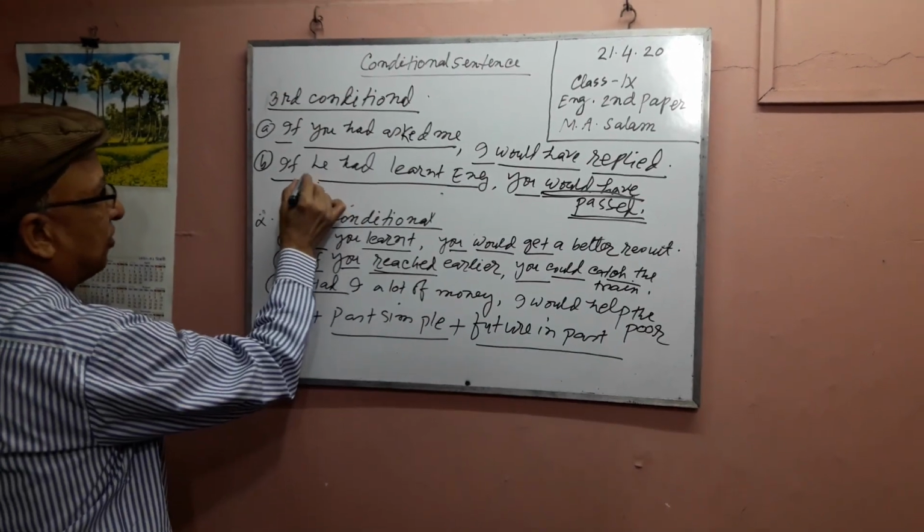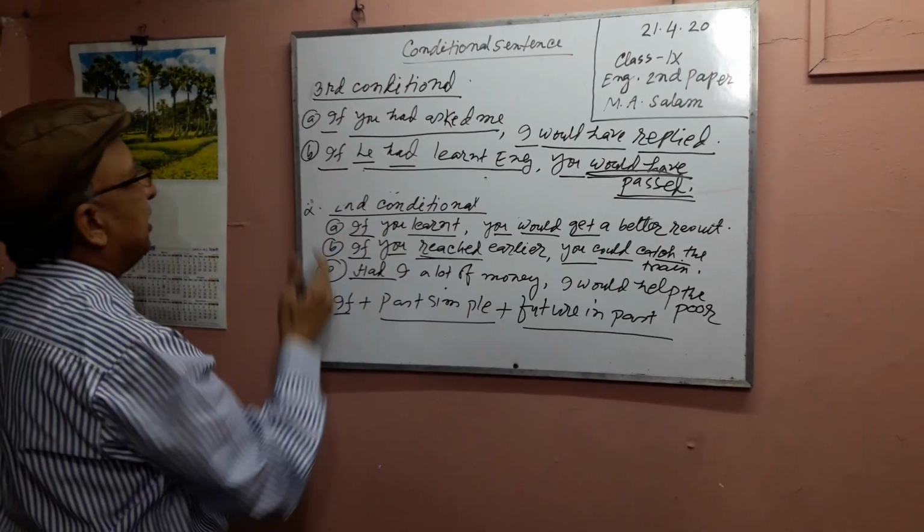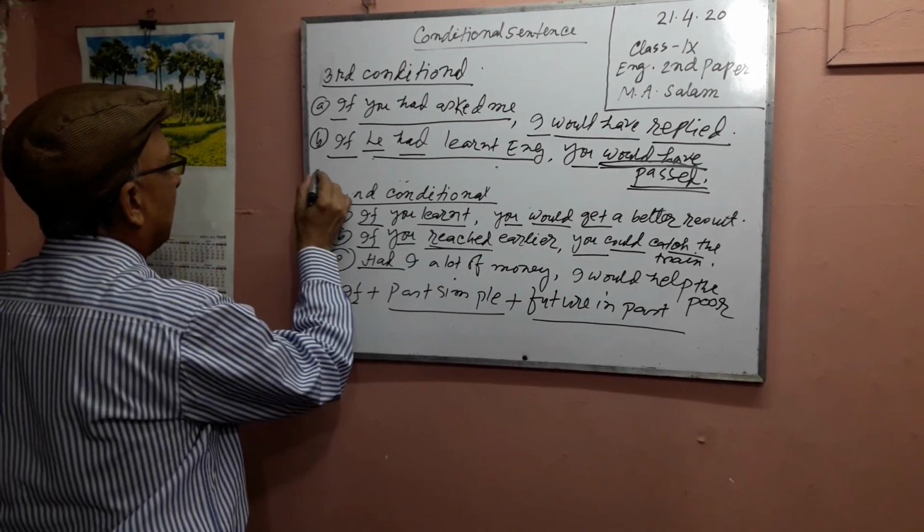Past perfect tense is subject plus had plus the past participle of the verb. Here is the example of the third conditional.